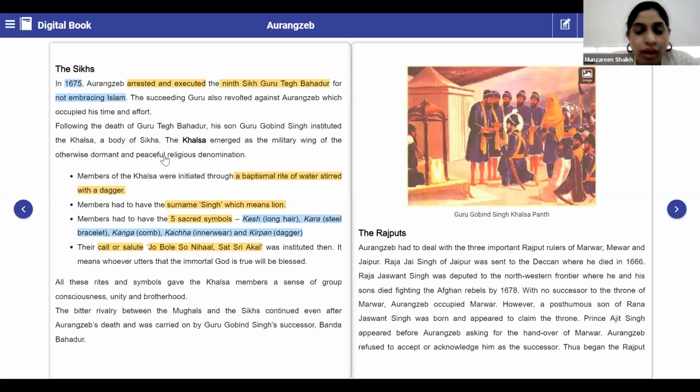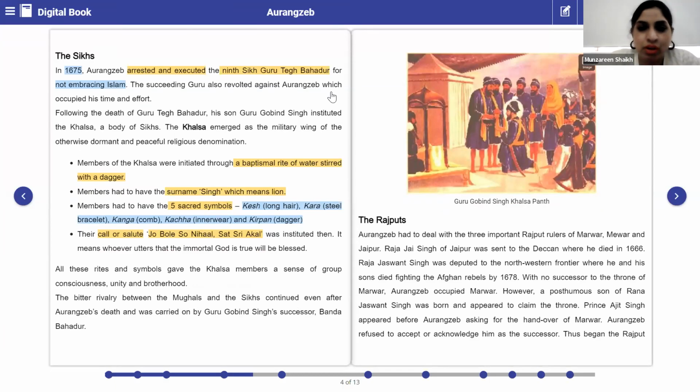Let us just do the revision. Okay, yesterday we saw that Aurangzeb was the son of whom? Shahjahan and Mumtaz Mahal. Okay, and you remember that he had his enemies.